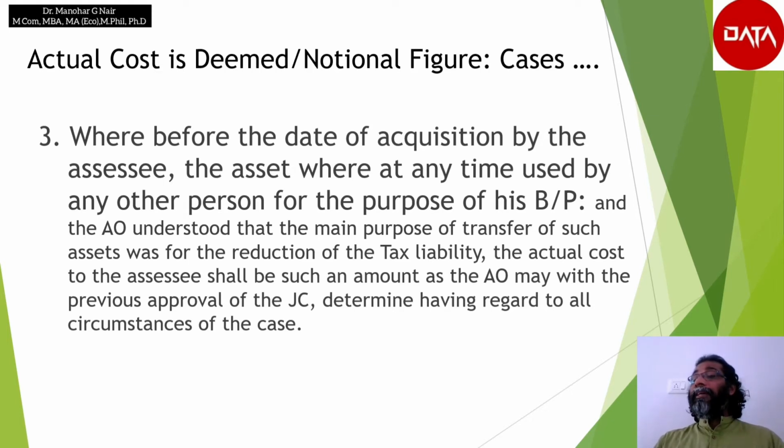The assessing officer will not accept 4 lakh as B's actual cost, but will fix it as he deems fit in view of the market price. This will mitigate the malintention of transfer for getting higher depreciation on enhanced cost. So this kind of intervention from the side of the assessing officer would discourage tax evasion.